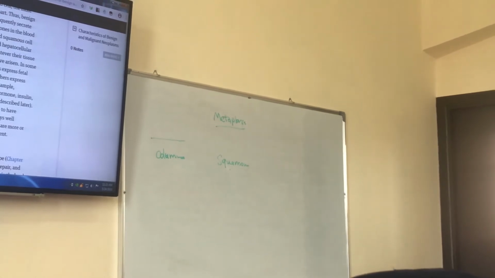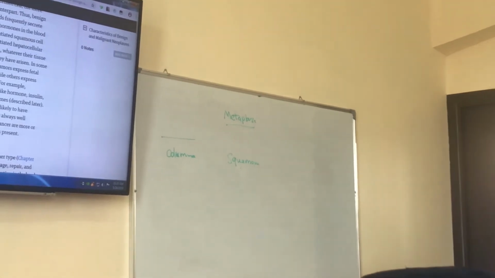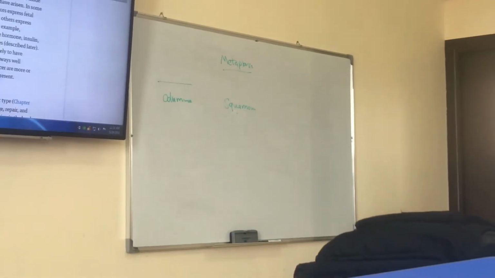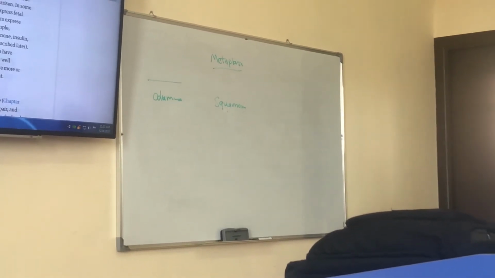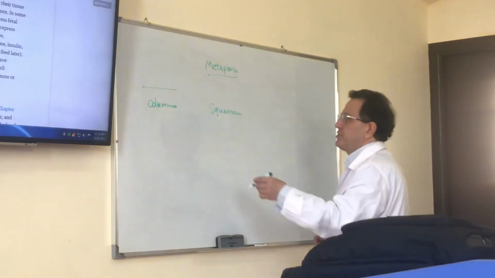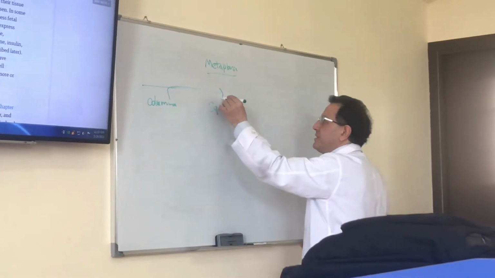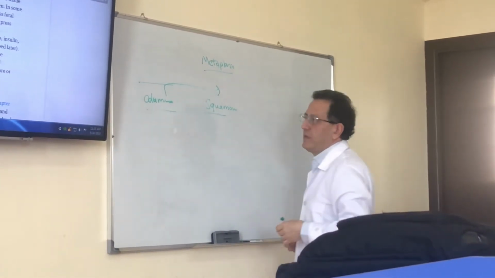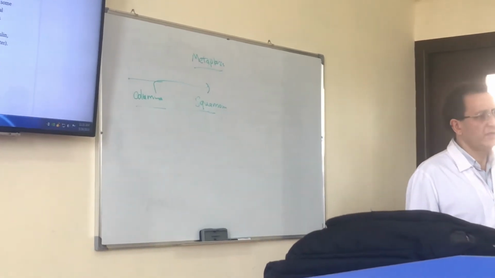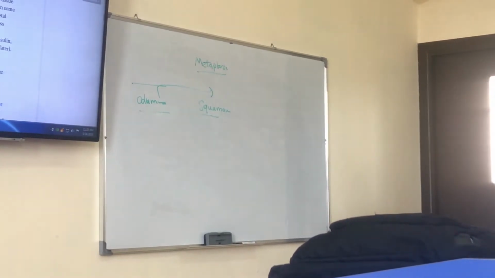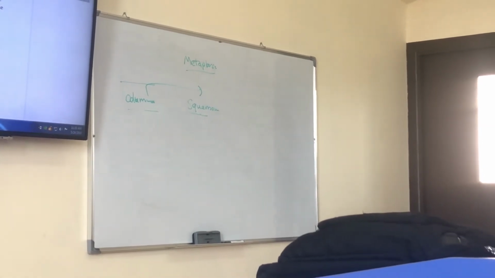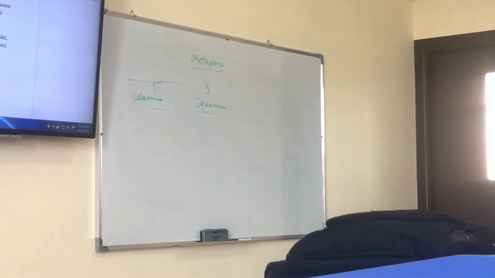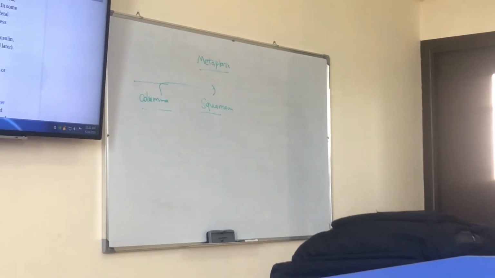Bronchial epithelium is normally covered by columnar epithelium. Columnar changes to what in metaplasia? Squamous. So the most common type of metaplasia is columnar to squamous in bronchial epithelium, and it's most commonly related with what? What causes this metaplasia?